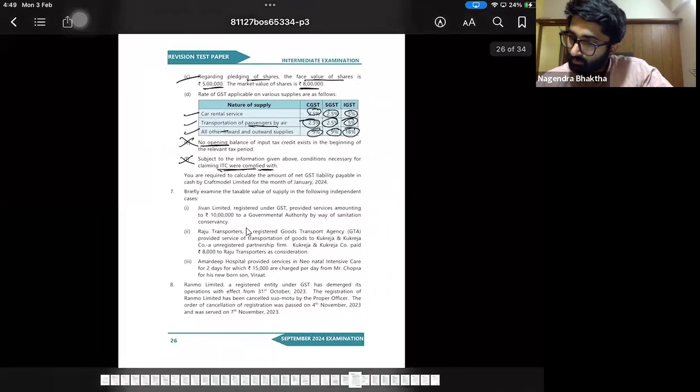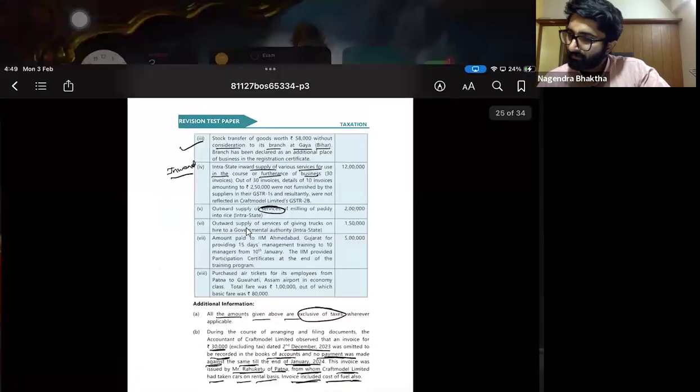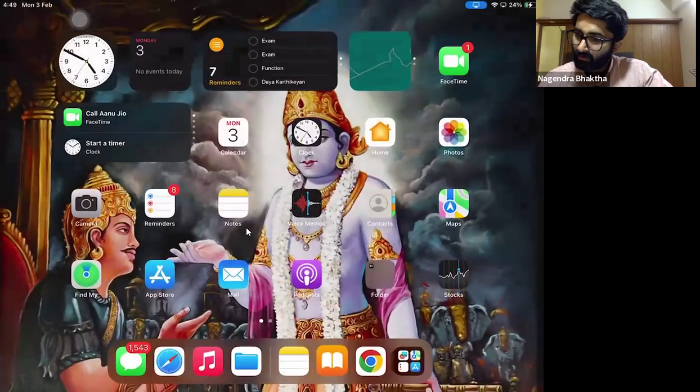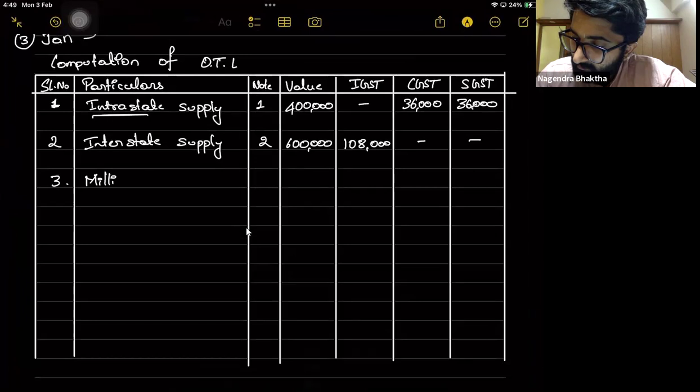No. Car rental and transportation is 2.5 and 2.5, but all other inward and outward supplies are 9%. So we'll take 9% for this also. So here 9% for the milling activity.